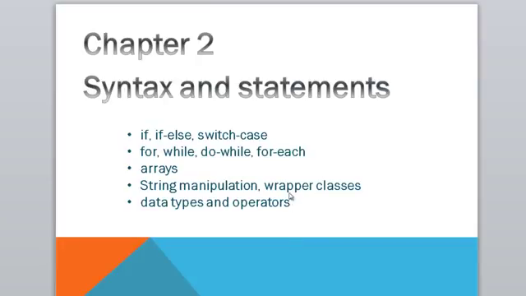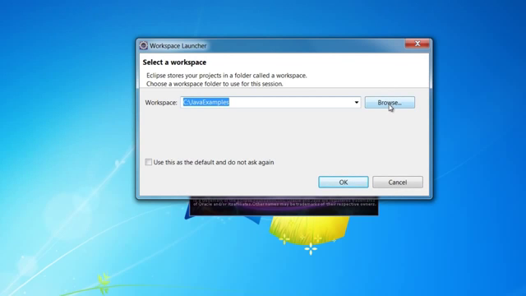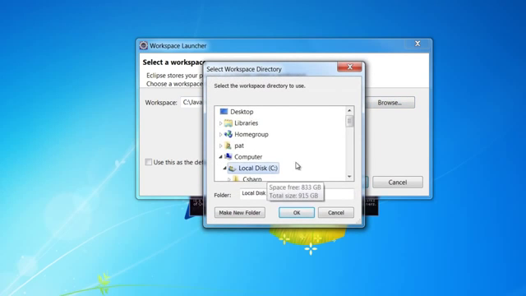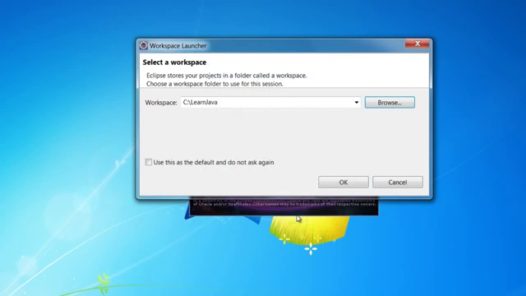In chapter 2, we are going to learn the Java syntax by writing some small Java programs. Go to your desktop or wherever you installed Eclipse and double click on Eclipse. Now you can click on the Browse button and select any folder. This will be your workspace. I created a folder in the C drive called Learn Java. I am selecting that particular folder and I'll click OK. So this C:\Learn Java folder will be my workspace. That is, all the sample programs will be stored here. And I'm going to click OK.